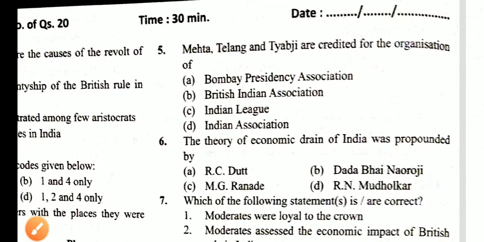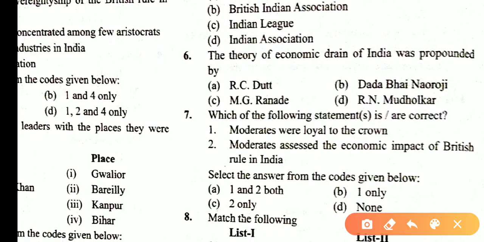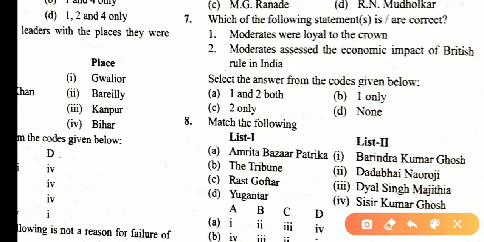Mehta, Telang and Tyabji are credited for the organization of the Bombay Presidency Association. So the answer is A. The theory of the economic drain of India was propounded by Dadabhai Naoroji. So the answer is B. Each of the following statements is correct. Moderates were loyal to the crown. Yes. Moderates assessed the economic impact of British rule in India. Yes. 1 and 2 are correct statements.